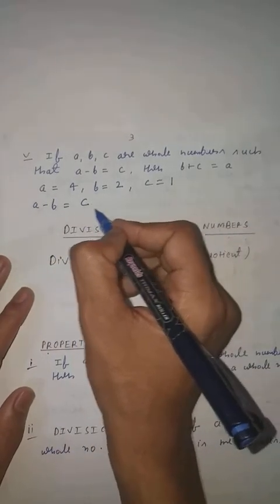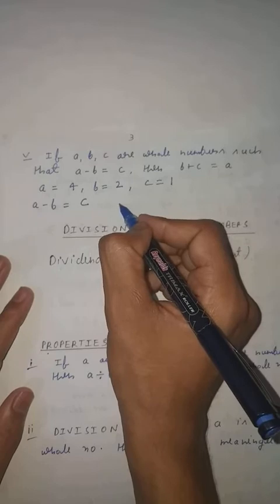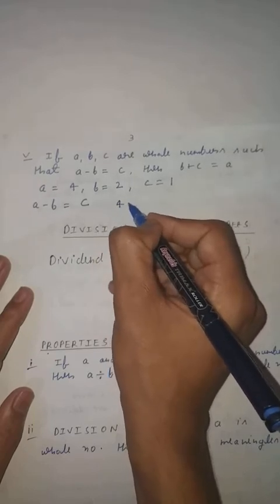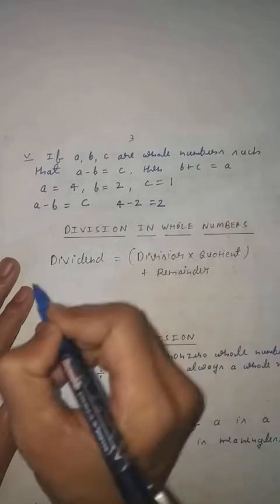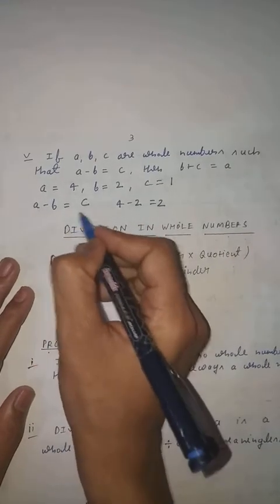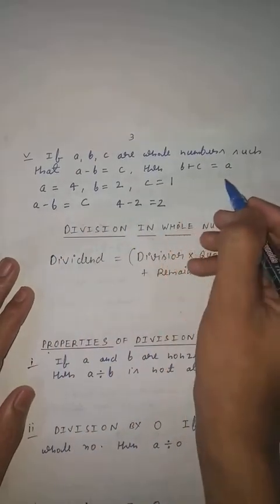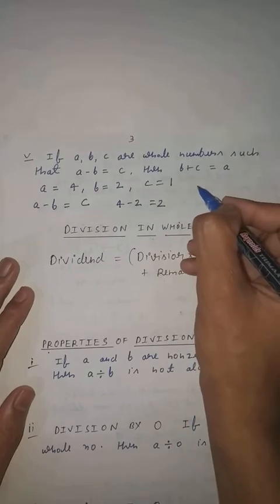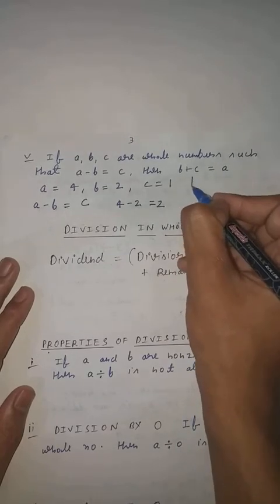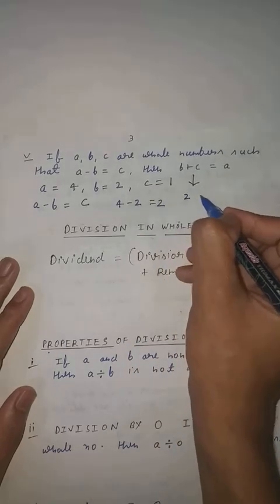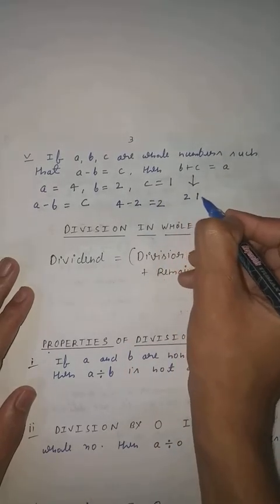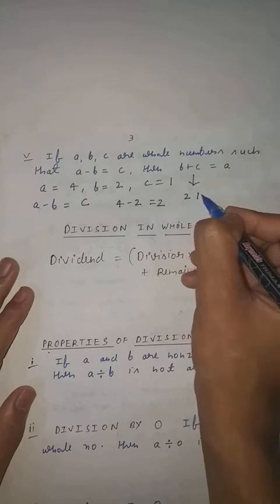Now what it will give? A minus b, that is 4 minus 2, will give 2. This is clear according to the first rule. Now another is b plus c equal to a. So take b plus c. What is b here? B is 2. And what is c?